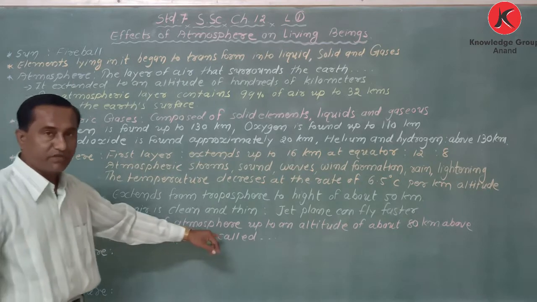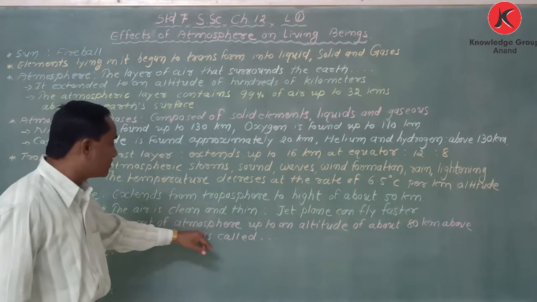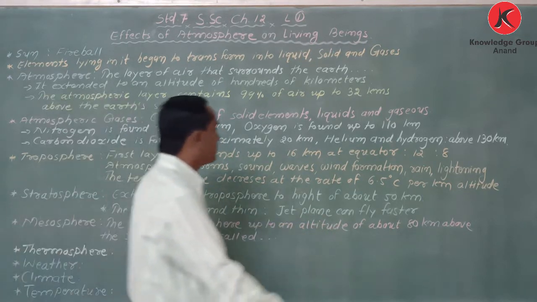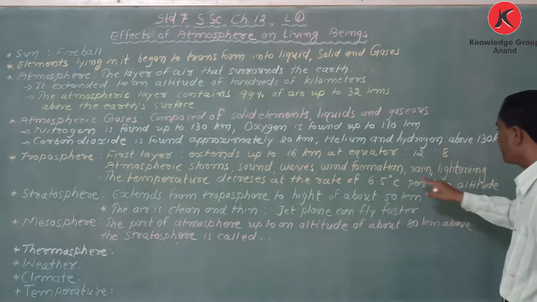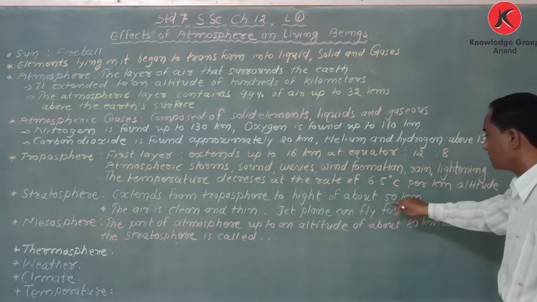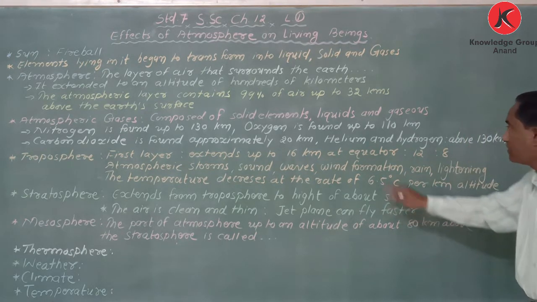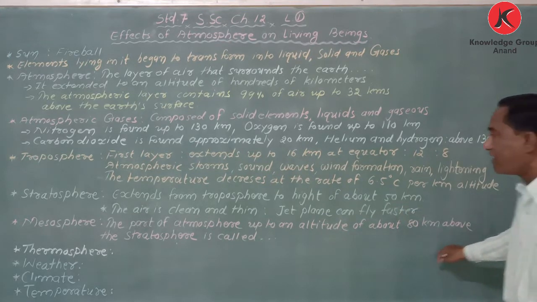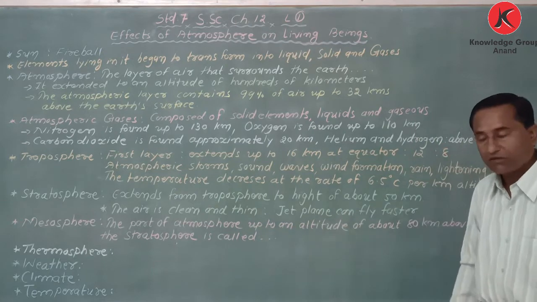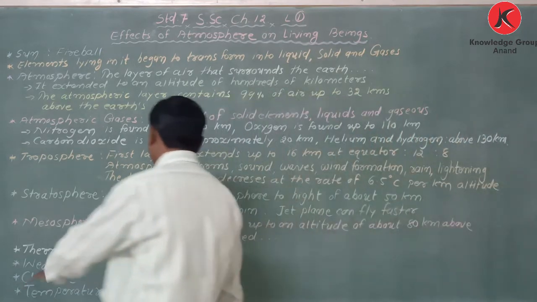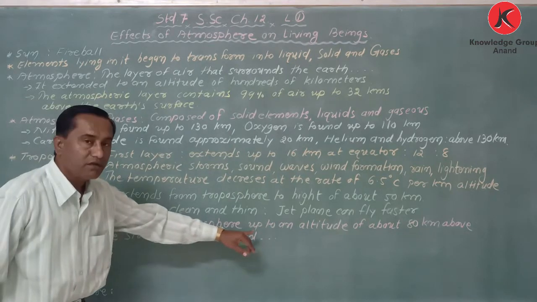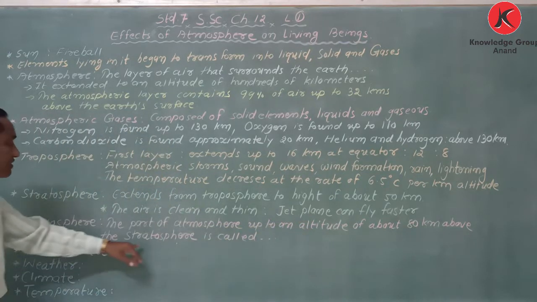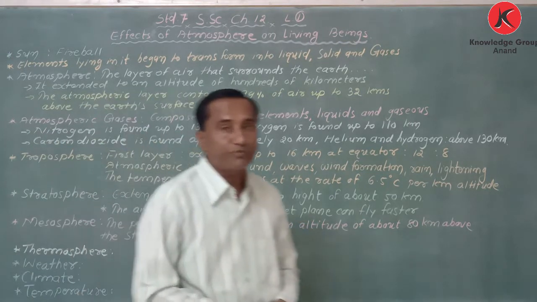The part of the atmosphere up to an altitude of about 80 kilometers above the stratosphere. Remember 16, 50, and 80 kilometers. The part of the atmosphere up to about 80 kilometers is called the mesosphere.